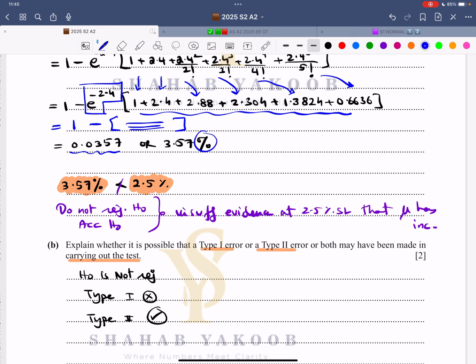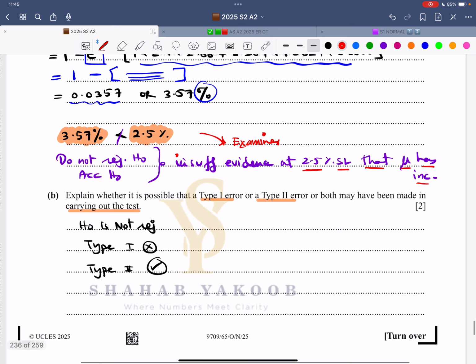Again, from the examiner's perspective, this is what you have to tell the examiner. There is insufficient evidence at the 2.5% significance level that mu has increased. So there is no increase of this mu at this particular significance level.